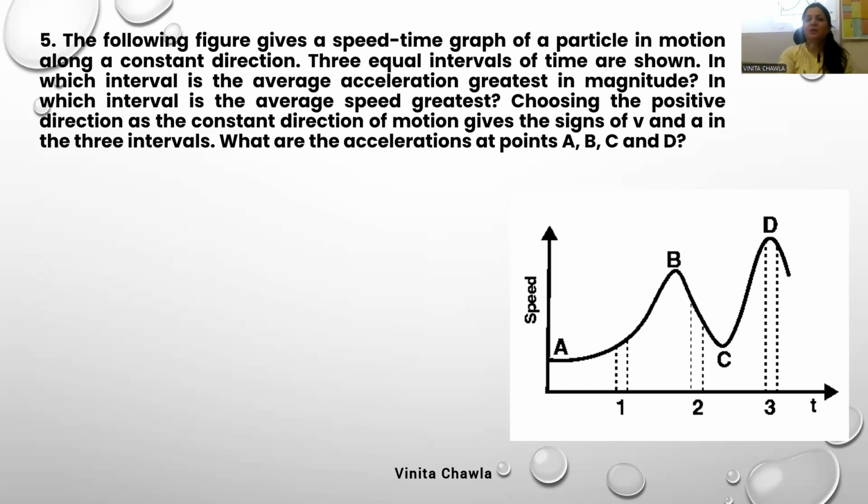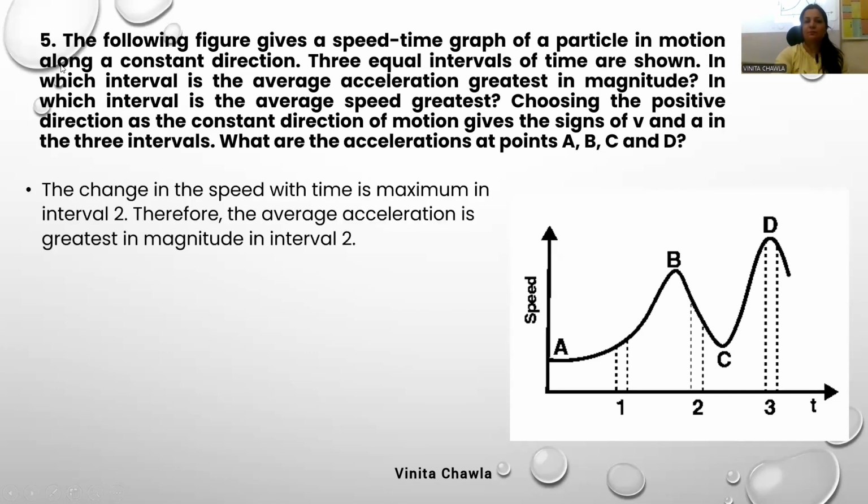So in which interval is the average acceleration greatest in magnitude? One, two, or three? See, how do we find average acceleration? By taking the slope of the velocity time graph, we can find acceleration. So the change in the speed with time is maximum in interval 2, you can see. And therefore, average acceleration is greatest in magnitude in interval 2.